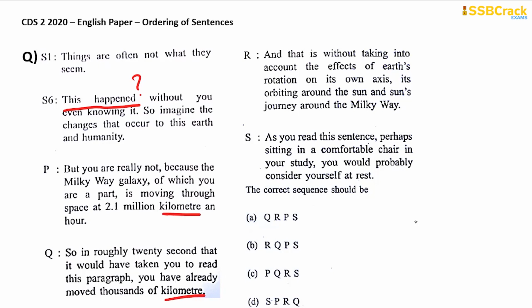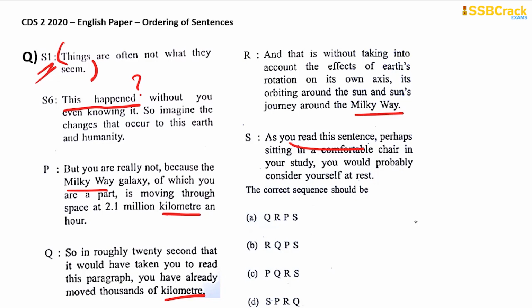And that is without taking into account the effects of Earth's rotation on its own axis, its orbiting around the sun, the sun's journey around the Milky Way. Okay, Milky Way is talked about here. As you read this sentence, which sentence? This one. Sentence 1. Perhaps sitting in a comfortable chair in your study, you would probably consider yourself at rest. This is what sentence 1 is describing.